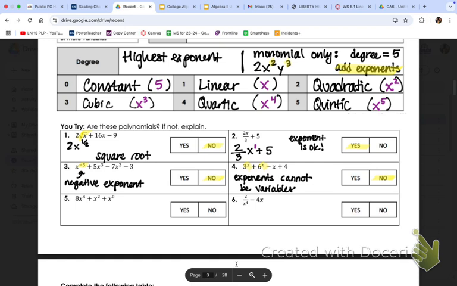Okay, what about number 5? Your exponents are 4, 2, and 0. Yeah, that's fine. Did you know that? Do you remember what this will become? Anything to the 0 power is 1, actually. Strange. So it's actually going to become 8x to the 4th plus x squared plus 1. So yeah, this is fine. Because your exponents are okay.